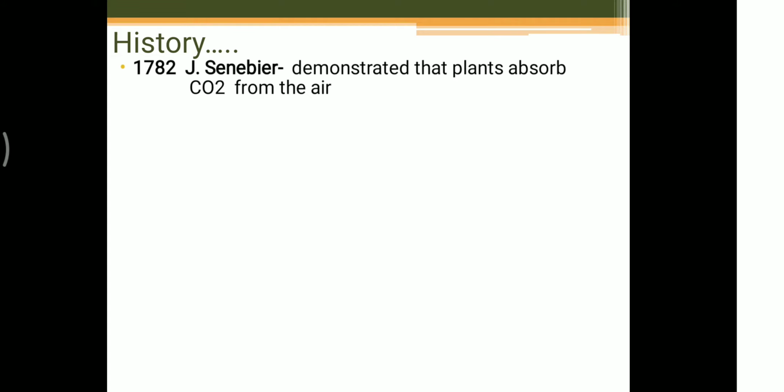That is another milestone in plant physiology. He demonstrated that the plant absorbs carbon dioxide from the air through the pores present on the plant body, which are nothing but the stomata present on the leaf.